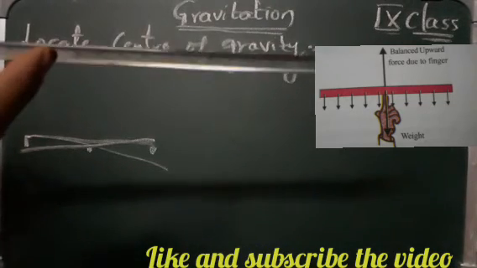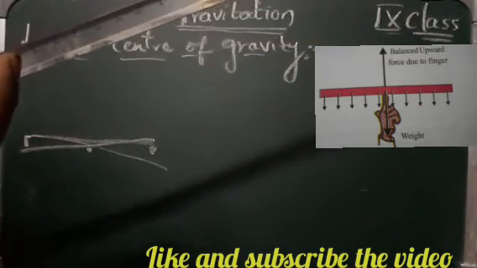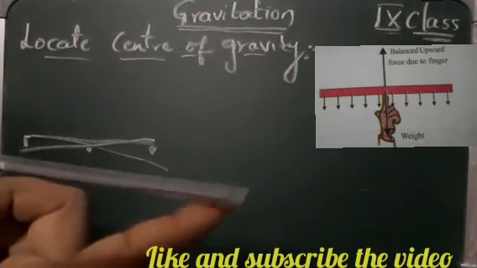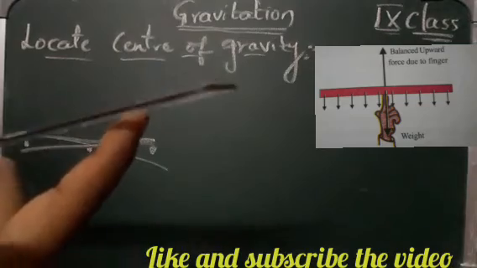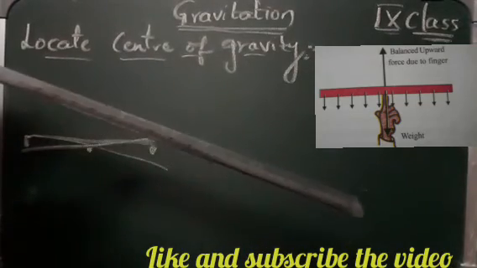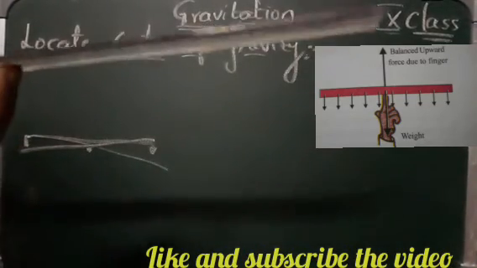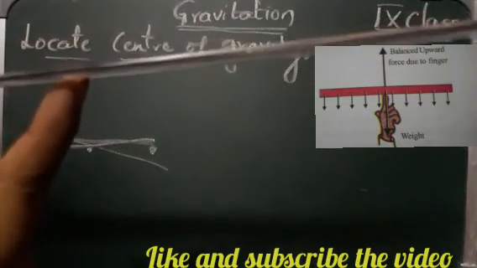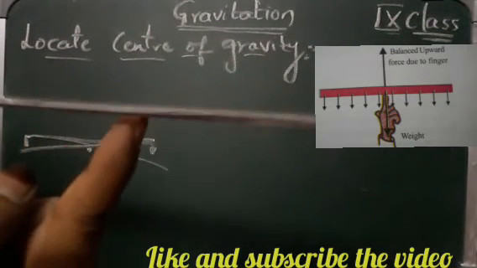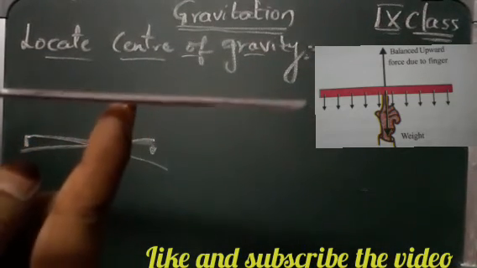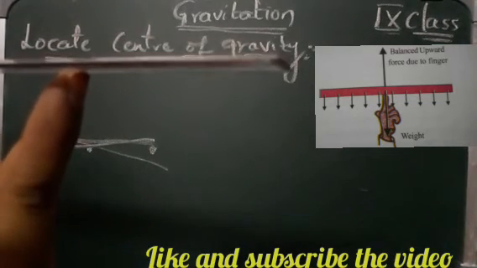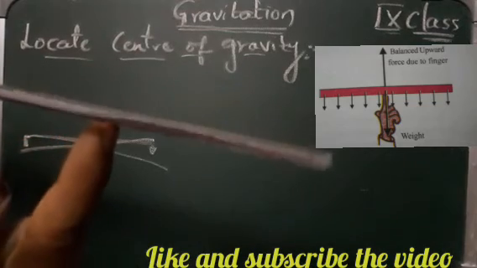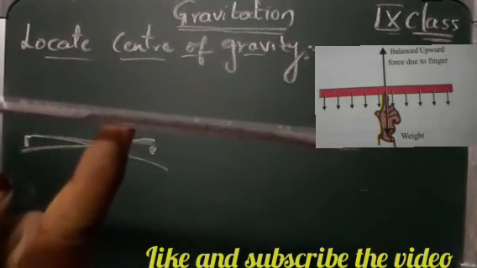If I try to balance it from this side, it will fall like this, isn't it? If I balance it from this side, it will fall to this side. But if I take the center of the scale and try to balance it, it will balance, isn't it? You can just hold it like this. So the center of the scale is always required to balance it.